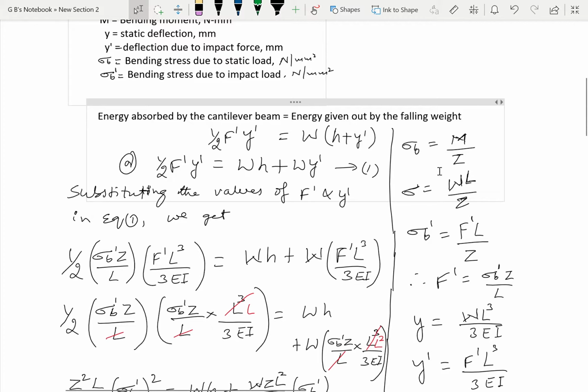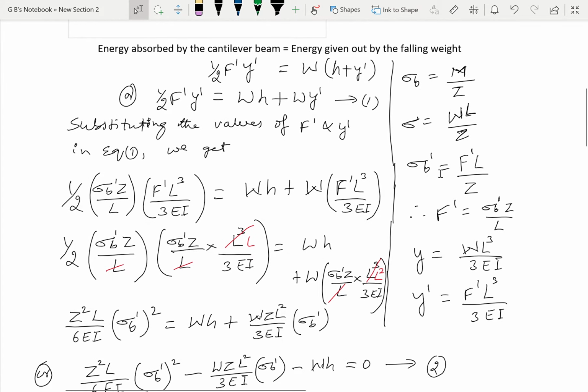We know that the static stress sigma B is equal to the bending moment divided by the section modulus. Bending moment is nothing but W into L, and Z is the section modulus here.